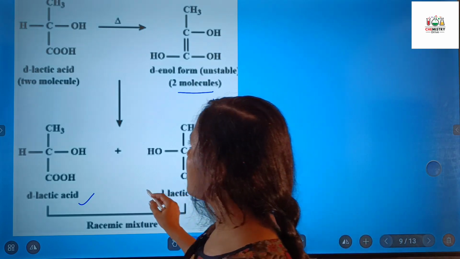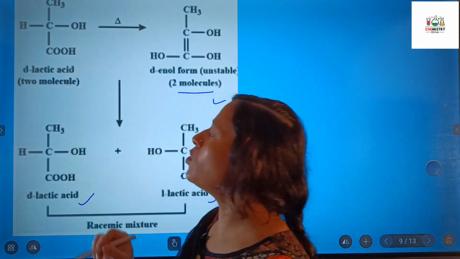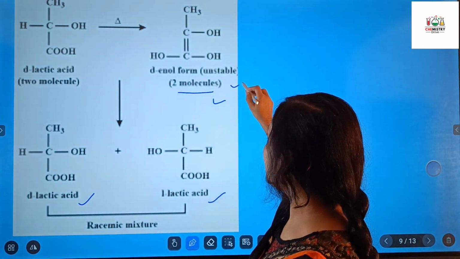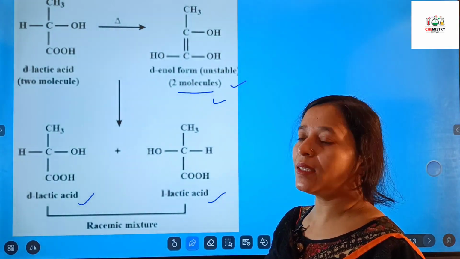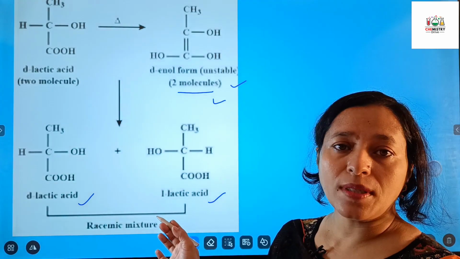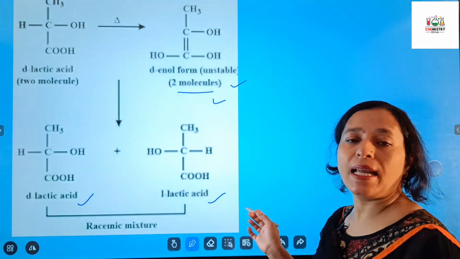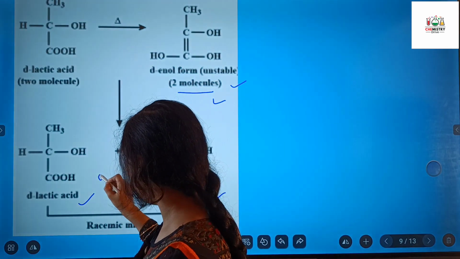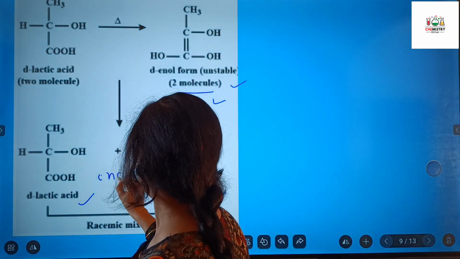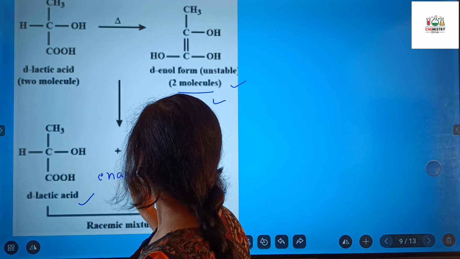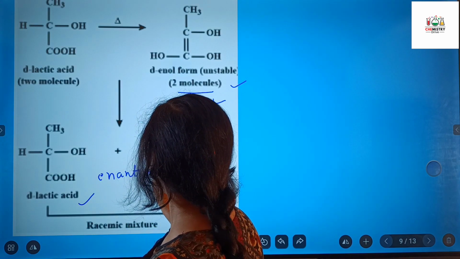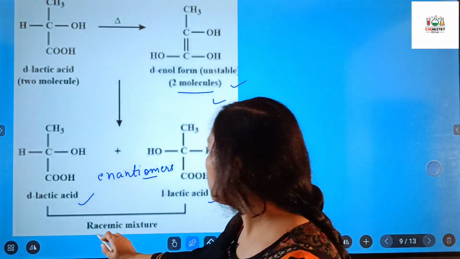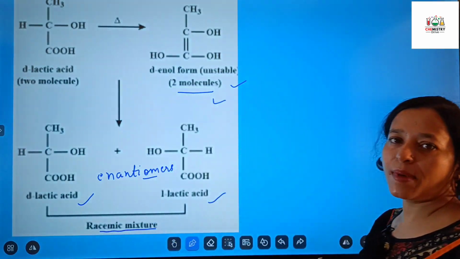So in this process, when we take lactic acid molecules, first we get the unstable intermediary form, and after that we get dextrorotatory D-lactic acid and L-lactic acid. These two are enantiomers, and these two are in equal proportions. That's why we call this mixture a racemic mixture.